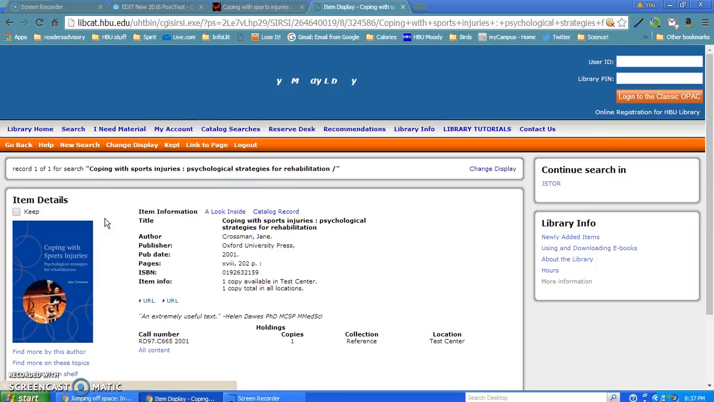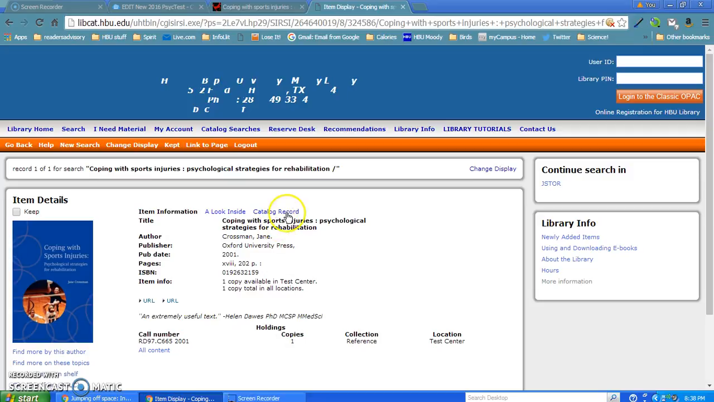And there it is. This book is actually in a special location on the second floor. We call it the test center. These books do not check out, but you may make photocopies of the different tests that are in there. And it still has a call number, so you'll need the call number to find it in the test center. It's located right across from the reference area or the circ area.